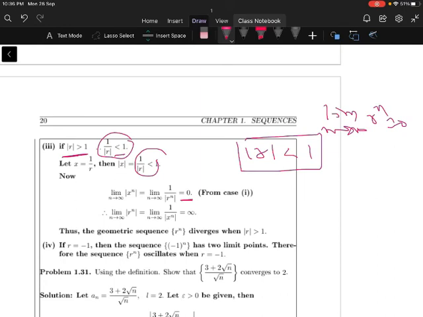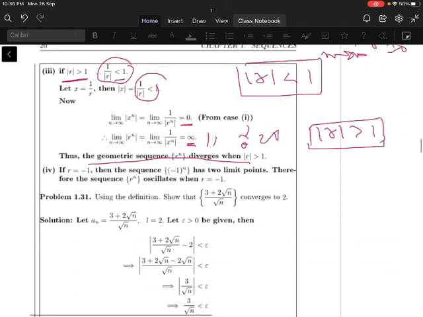That r power n goes to the LHS here. Limit as n tends to infinity r power n is equal to limit as n tends to infinity 1 by x power n. So if you take the reciprocal, 1 by 0 becomes what? Infinity. So when mod r is greater than 1, limit as n tends to infinity r power n diverges to infinity. So when mod r is greater than 1, the geometric sequence diverges.